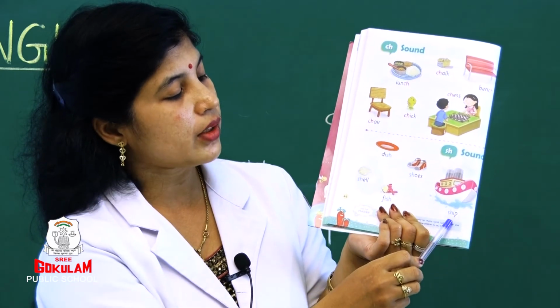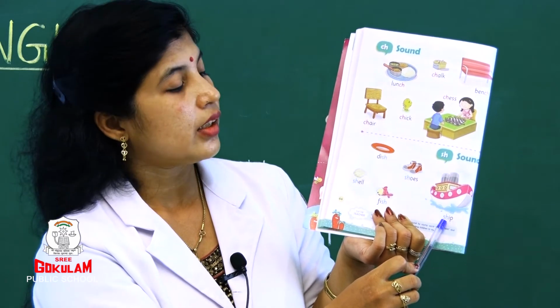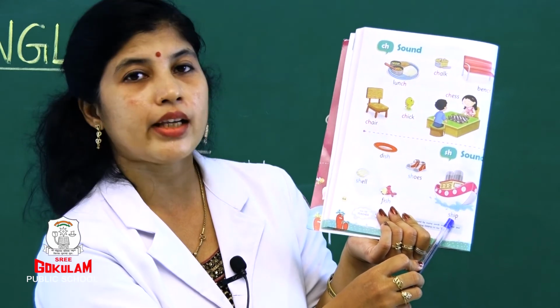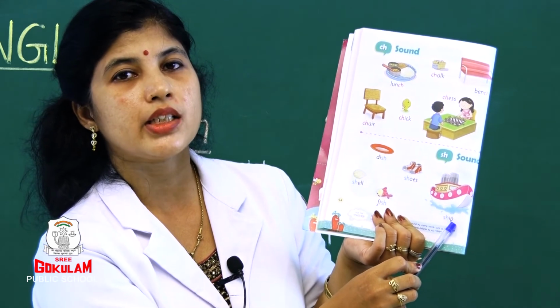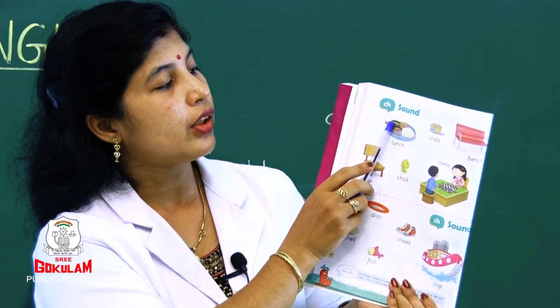Now see the next picture. What is this? Ship. Right? Ship. What is the spelling, children? S-H-I-P. Ship. Did you get it? So, there are different sounds.